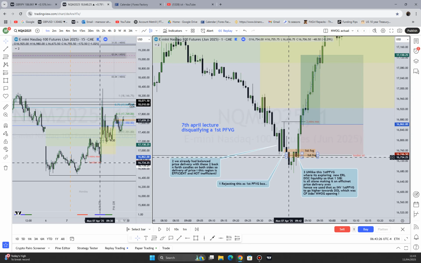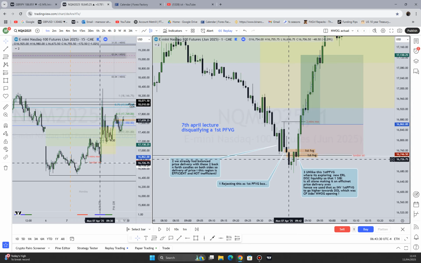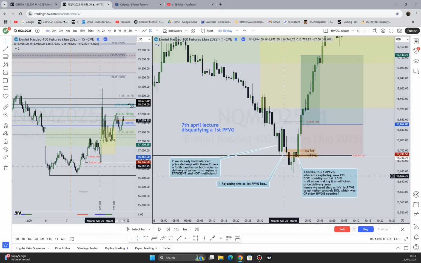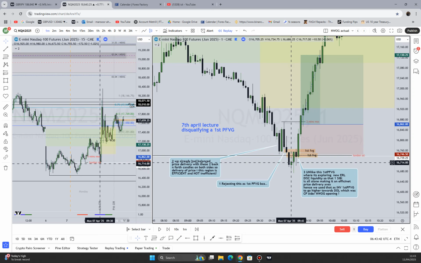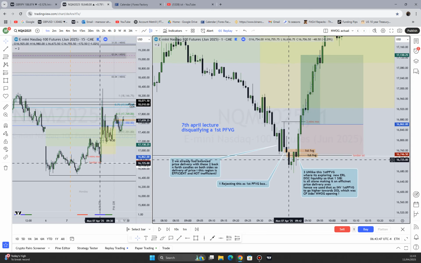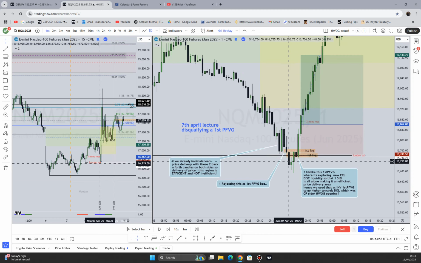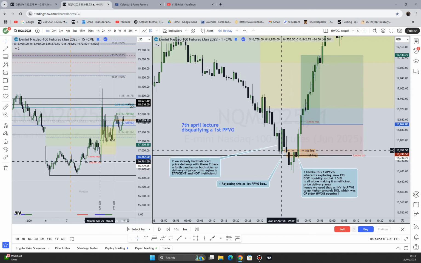I still said the reason this is the first presentation fair value gap, and this is not, is because it's actually an actual inefficiency, as in on the left side here with immediate prices, what I understood, there's no balanced price delivery both ways, whereas this is just on its own here. This is an inefficiency, whereas here it's beside this, so this is already balanced. Here there's nothing here, this is all here. Okay, this is above it, this is in a new range, external range discount liquidity, I would call it.